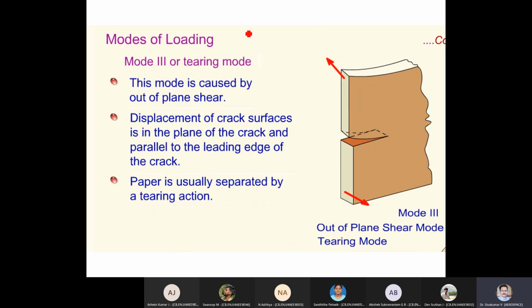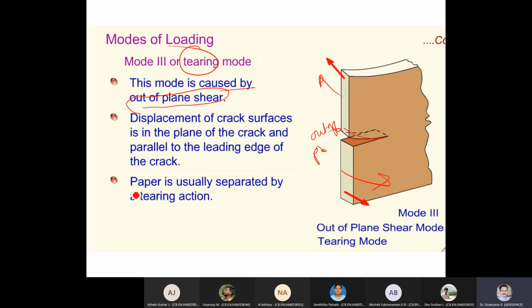What is mode 3? Now the load is on the same crack. It is happening here. Tearing mode. So tearing mode means what will happen? The failure is some kind of out of plane. This mode is caused by out of plane shear. When a body is subjected to out of plane loading, you will get this kind of failure.